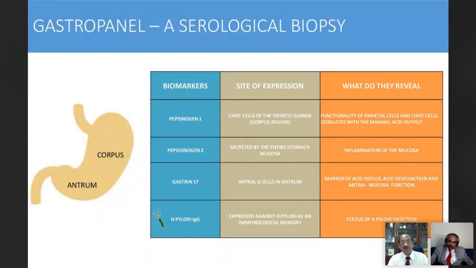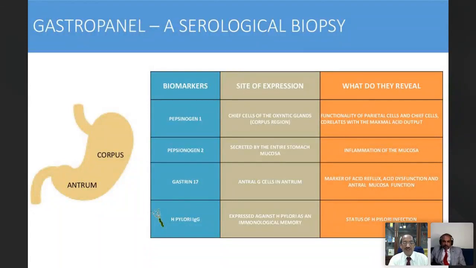Pepsinogen 1 is in the corpus region, the body here, whereas pepsinogen 2 is produced by the entire stomach. These can be affected by inflamed mucosa, then the pepsinogen 2 can go down. Then the gastrin 17 is from the antral G cells.